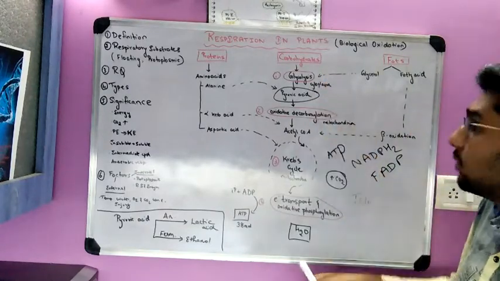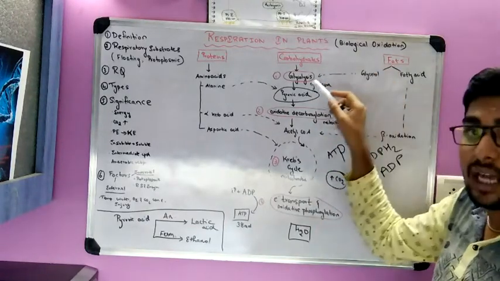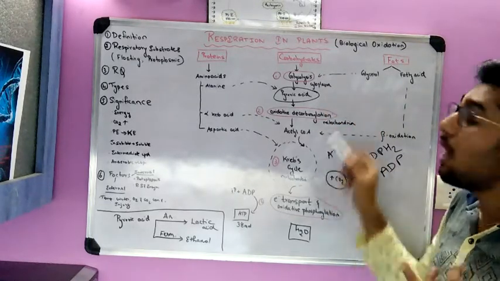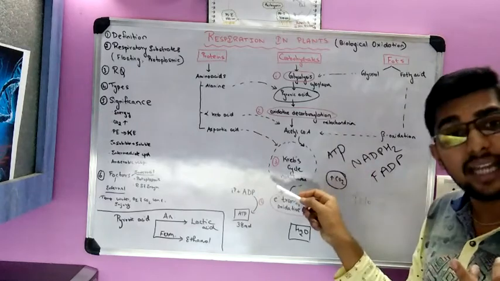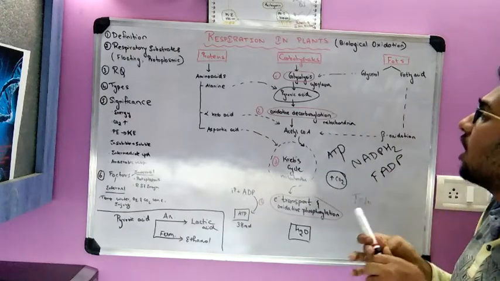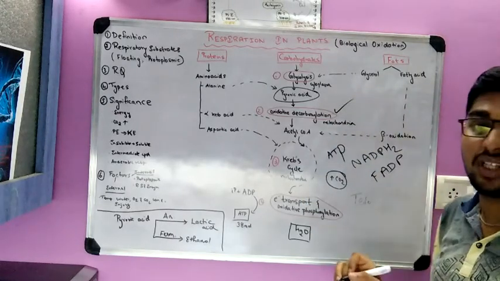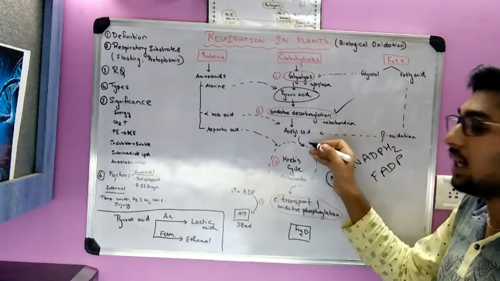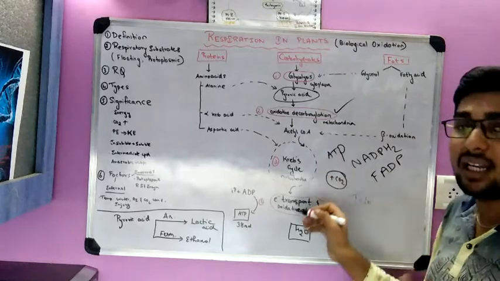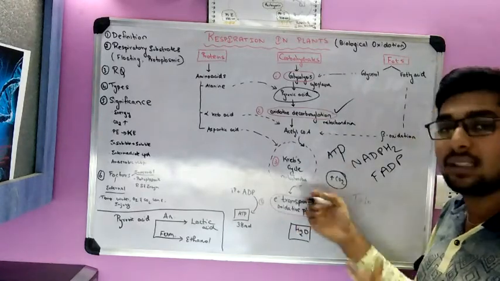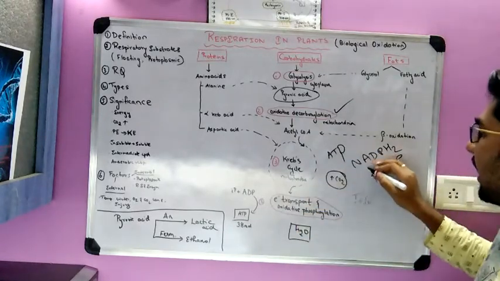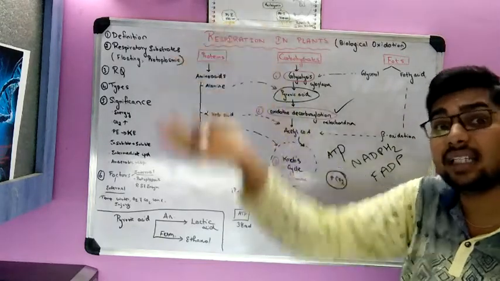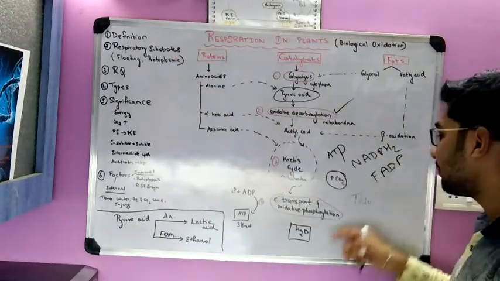So quickly I'll go through this. Carbohydrates undergo glycolysis to form pyruvic acid. It occurs in cytoplasm. Pyruvic acid is converted to acetyl coenzyme A by oxidative decarboxylation. That is the second step, and it occurs in mitochondria. This acetyl coenzyme A enters the Krebs cycle. That is the third step. It occurs in mitochondria. As a result, ATP, NADPH2 and FADP are released, and carbon dioxide is evolved as a byproduct.